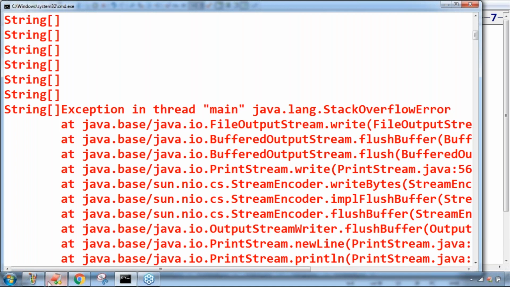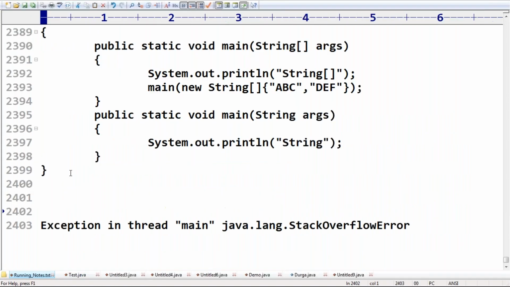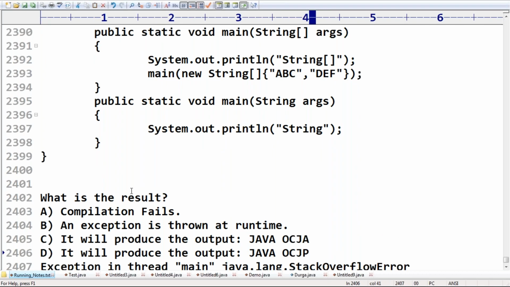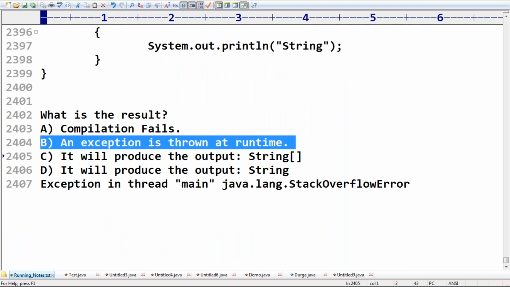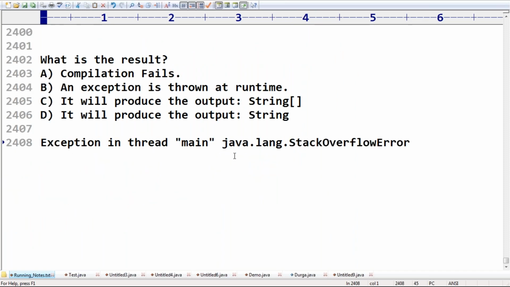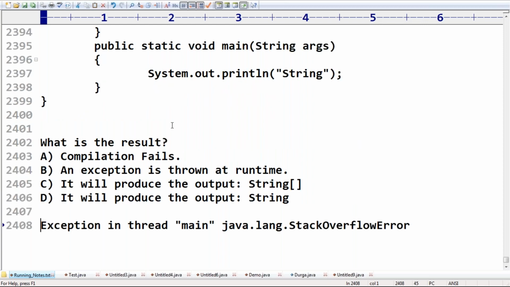You may ask what answer we are going to get: an exception is thrown at runtime. It will not print a string array. So an exception is thrown at runtime, which is a stack overflow error. Sayed, is it okay, right? Are you in a position to understand?